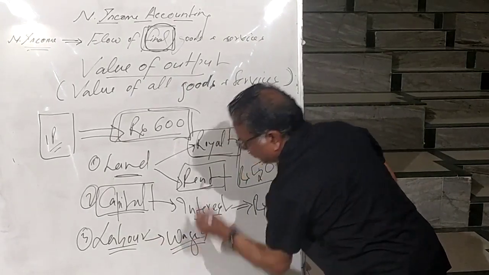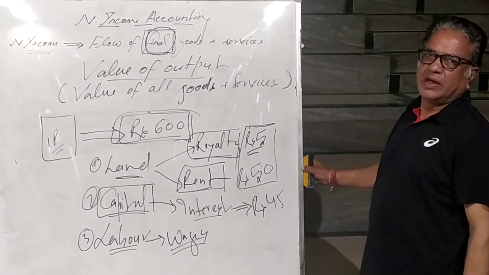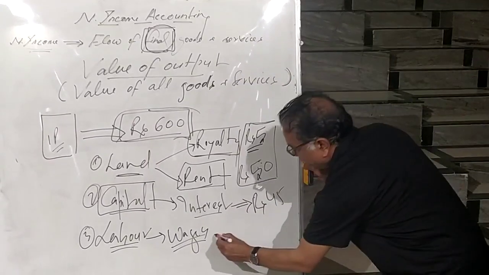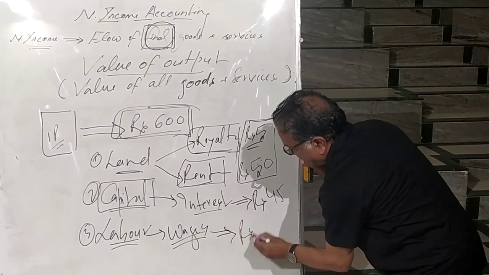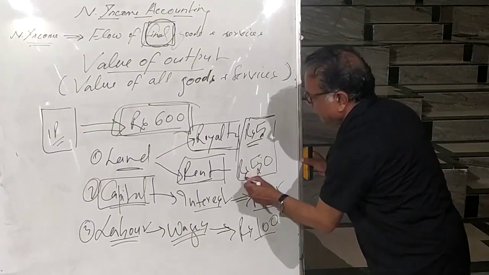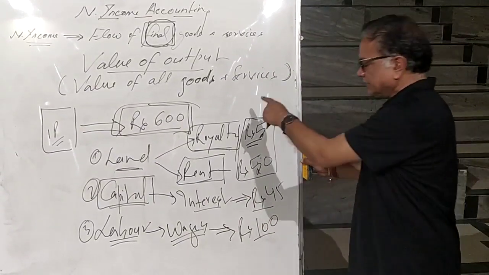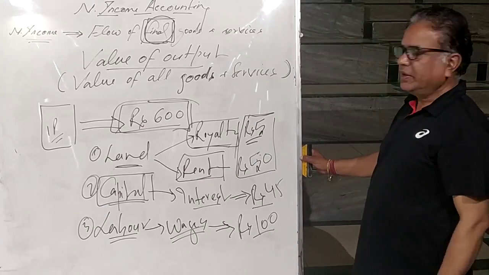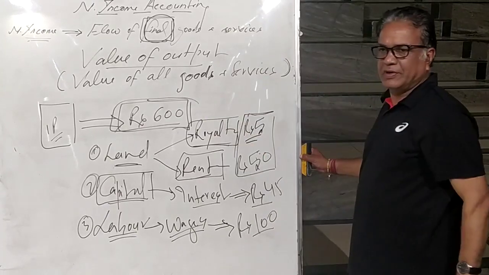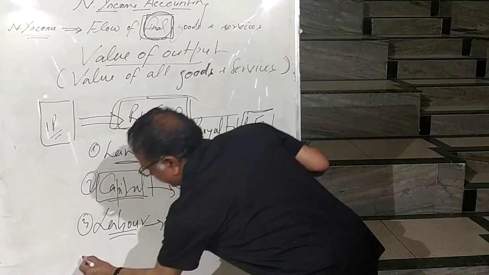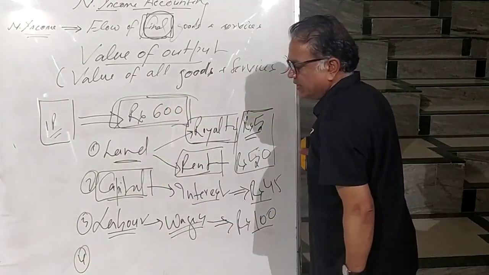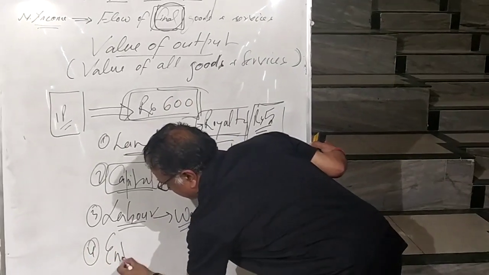The payment made to labor is called wages. Suppose per packet your wages appear to be rupees 100. So total expenditure is 200. Still 400 is left. Then further, the next factor is entrepreneurial services.